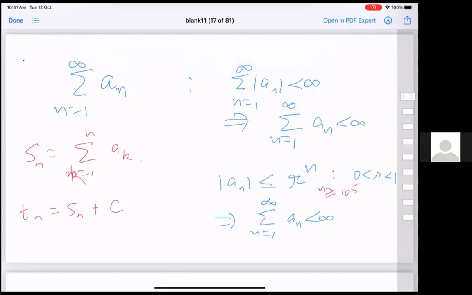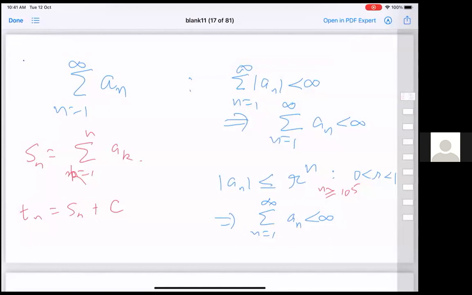So right now I am just going to do tests of convergence, and I'm just recalling what exactly we have done. You have a series summation an, and you have seen that if it is absolutely convergent, namely summation mod an is finite, then summation an itself is finite. If mod an is less than or equal to r power n, where r is less than 1, it is convergent.